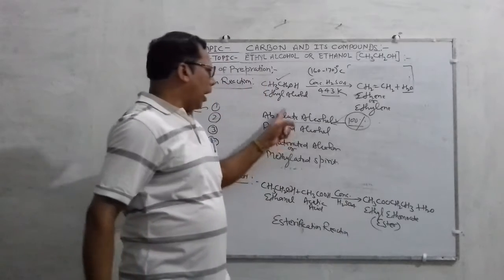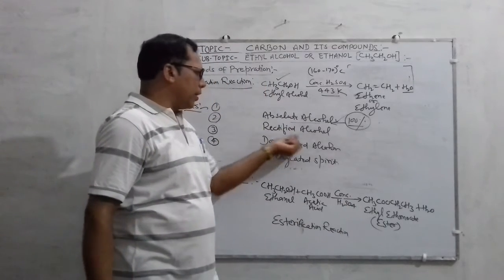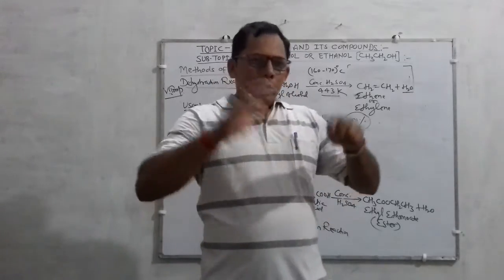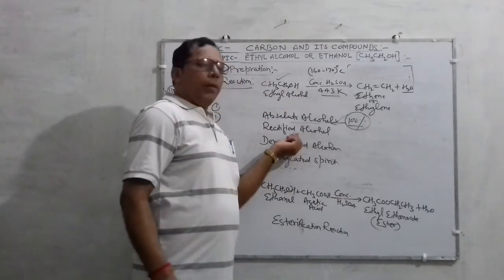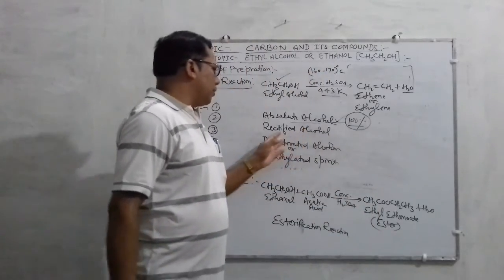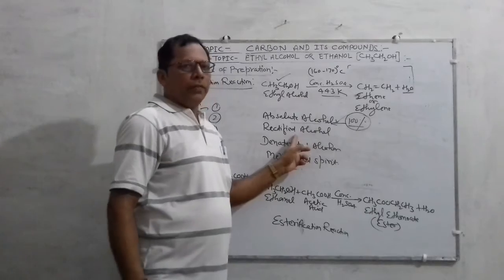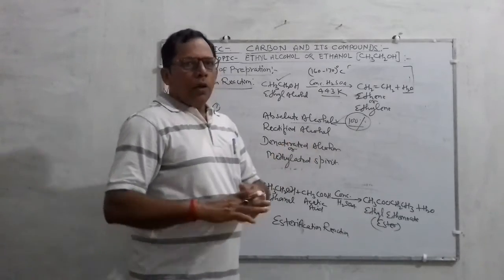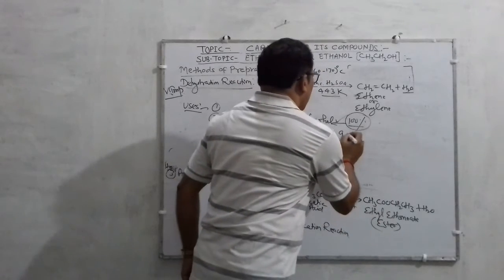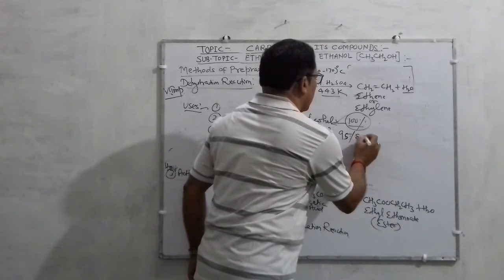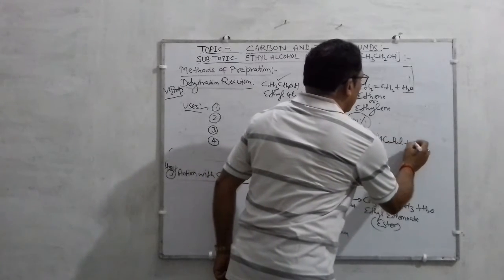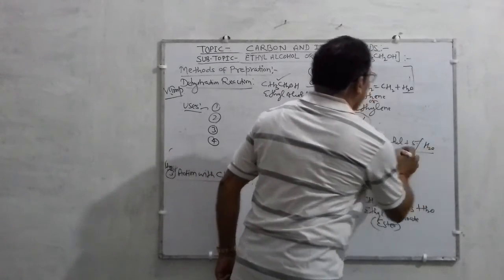Rectified alcohol, or rectified spirit, is very important commercially, and it is a mixture of 95% ethyl alcohol and 5% water.